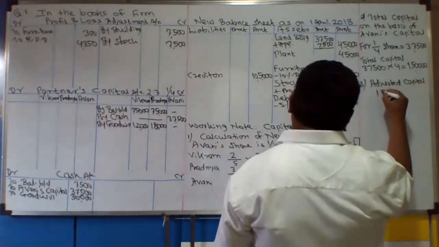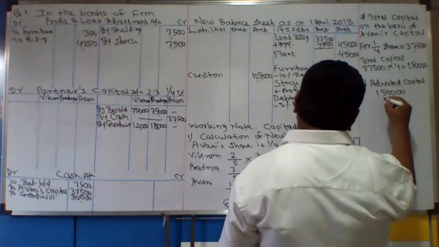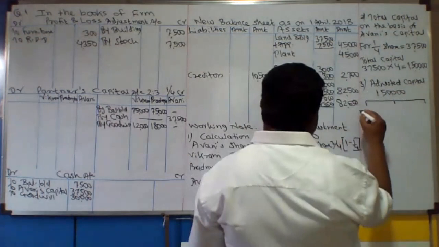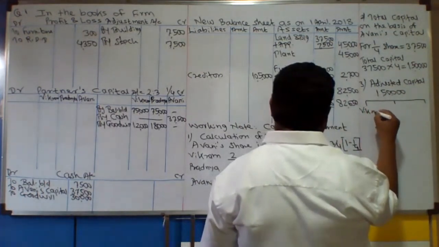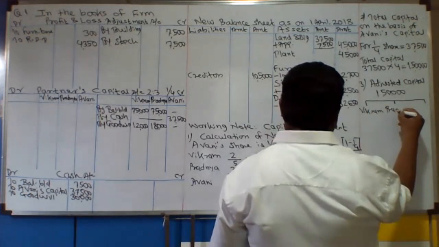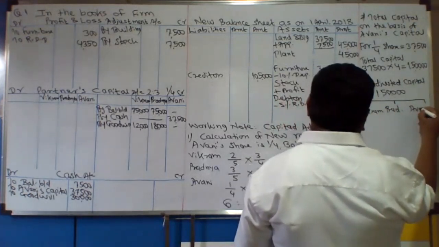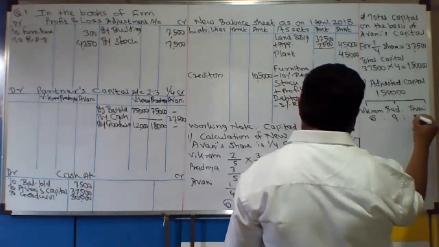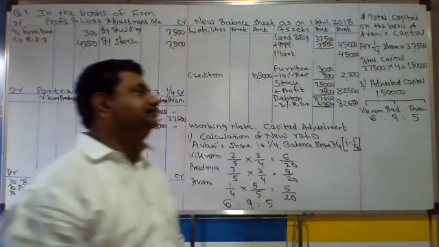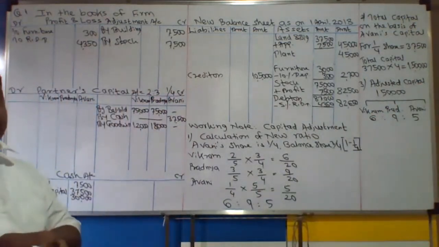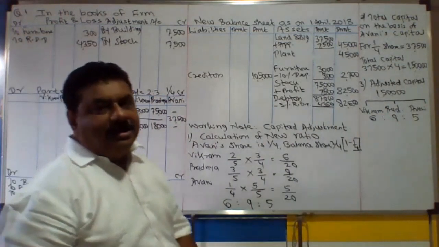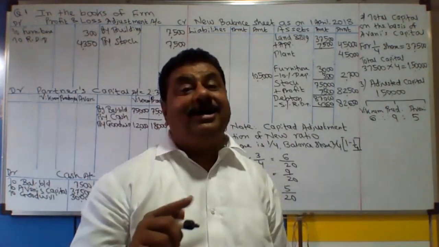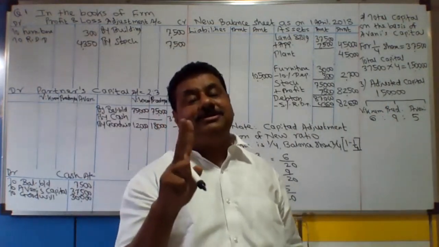Okay, this 1,50,000 we are going to distribute or divide between Vikram, Pradnya, and Avani in the new ratio 6:9:5. हम लोग इस तरह से करने वाले हैं, डिस्ट्रीब्यूट करने वाले हैं. Now you understood why I am taking this problem after taking problems 2 and 3.